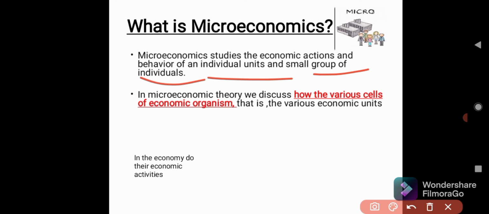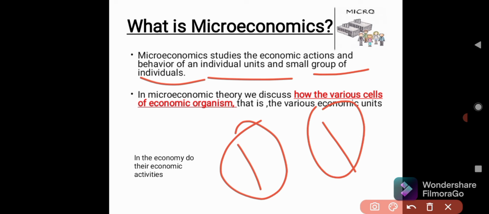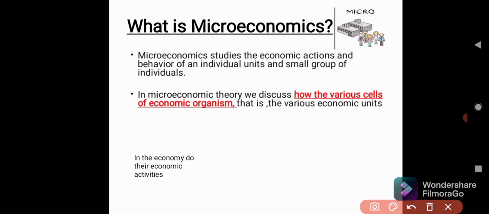Let us take a basic example. For example, there are two toothpaste companies, two firms which are selling the homogeneous product, that is toothpaste, right? What techniques will these two firms, firm A and B, carry out so that the maximum goods of their particular firm are sold in the market? They will come up with various advertisement techniques, price techniques, and other things to establish their goods more so that they can be sold more. So here we study only about a particular group of firms or a small group of individuals. This is what microeconomics deals with.